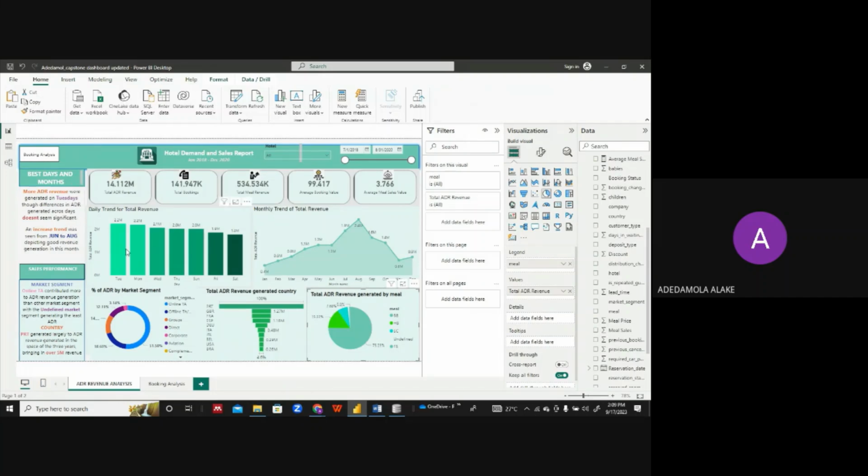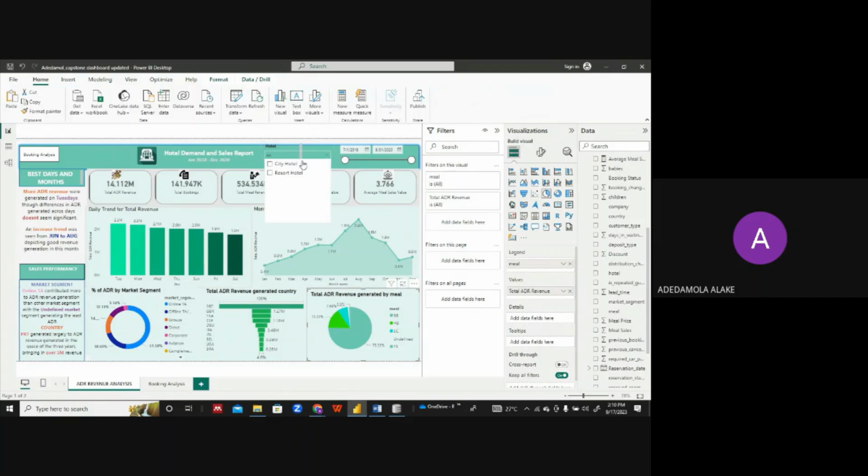There was an increased trend from the month of June to August, and a decreased trend from August to September.